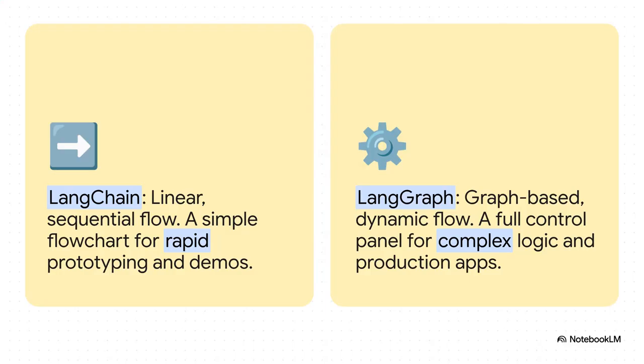And this really gets to the heart of the big shift here. You've got LangChain, which is awesome for those simple straight-line tasks. It's like a basic flowchart. But then you have LangGraph, and that introduces this dynamic, graph-based flow. It's not a simple flowchart anymore. It's more like a full-blown control panel. It's built for handling really complex logic and making apps that are ready for the real world.